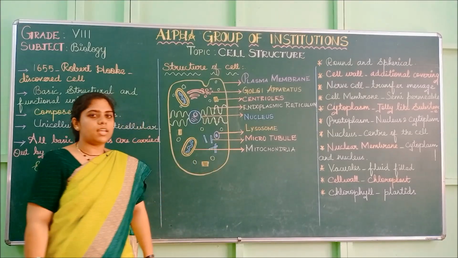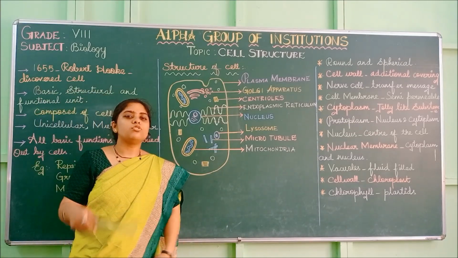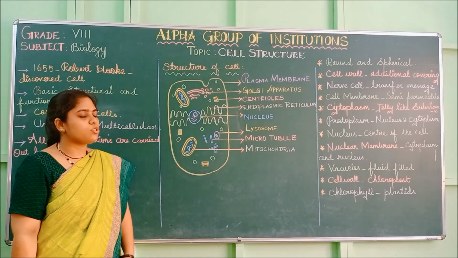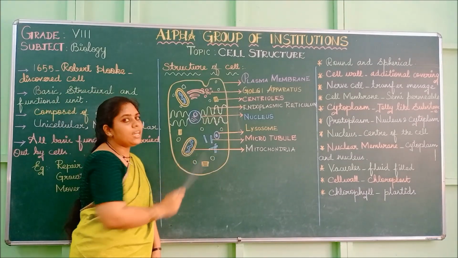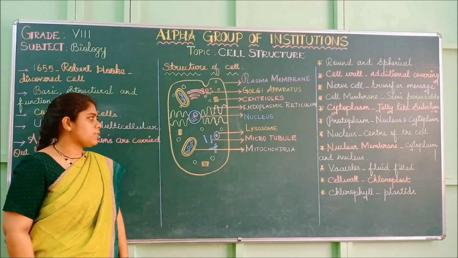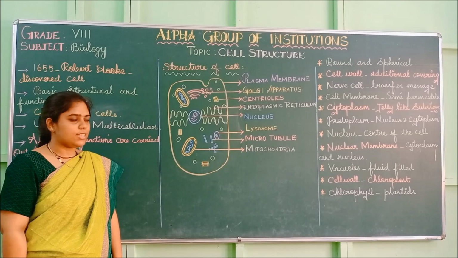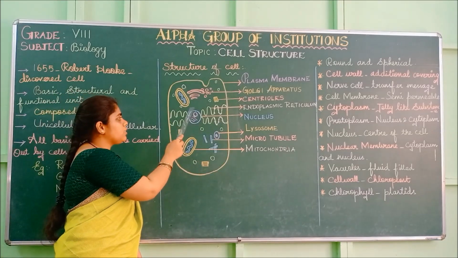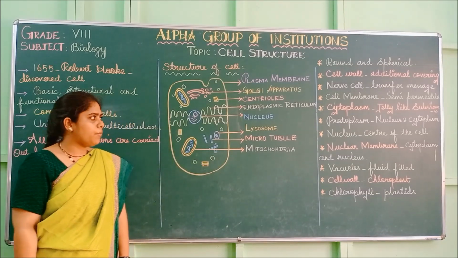The control center of the cell. It is the brain of the cell. It controls all the activities of the cell. So the nucleus is present, and inside it the nucleolus is present, and some genetic material is present inside this cell.